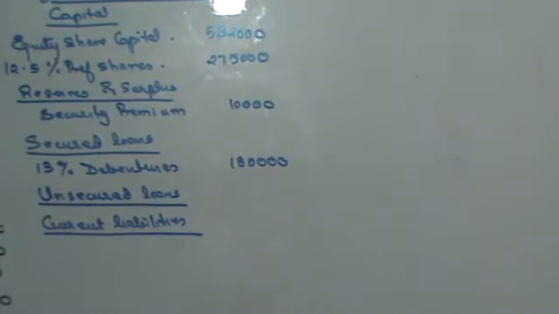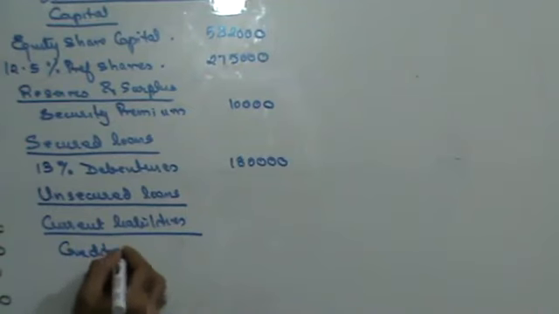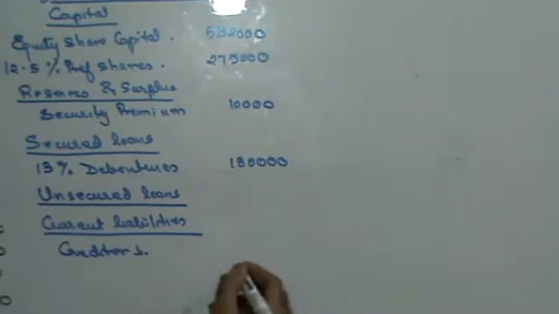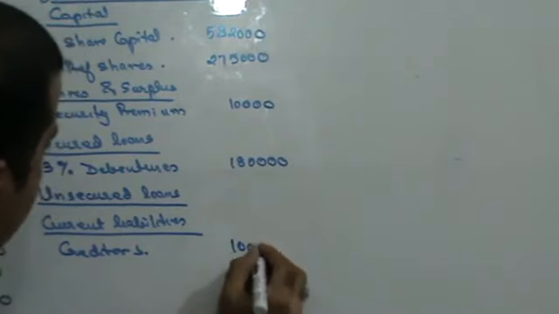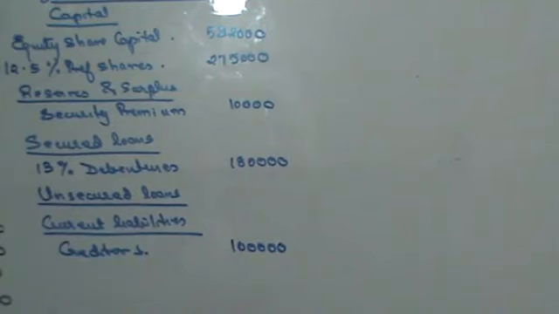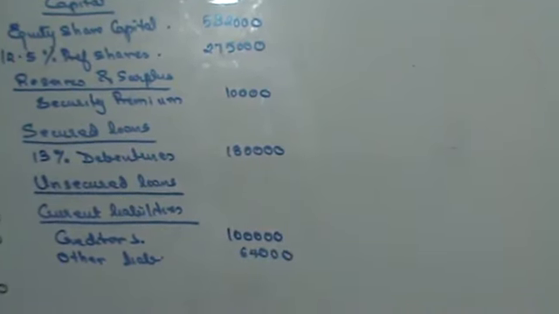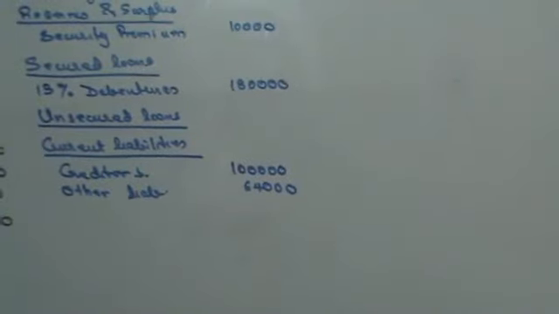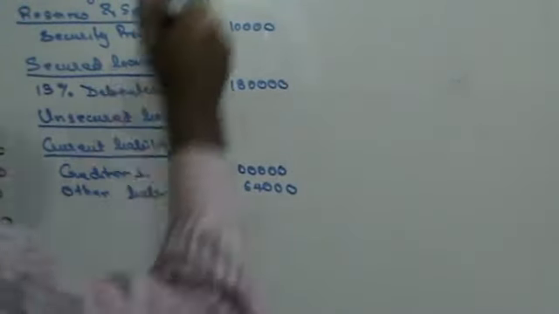Amongst current liabilities, you have creditors. Creditors is 1 lakh. Then you have other liabilities of 64,000. Right? That's it. So those are the two current liabilities that you have. Now let's move on to the asset side.